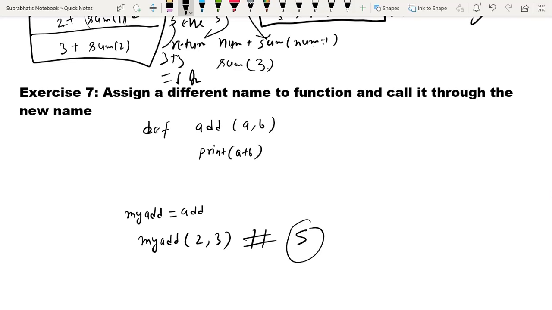To assign a different name to a function, we have assigned a different name. First its name is add, now I have assigned a new name, that is my add, and I am calling the function with the new name, my add, 2 comma 3, then it will again give the same output. I will show you this in PyCharm so that you will understand.